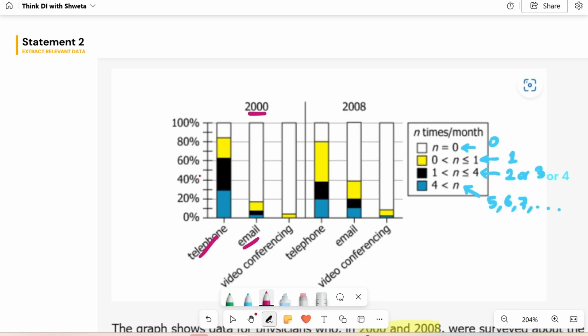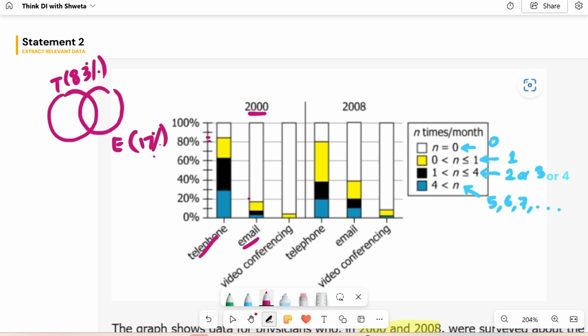Think about all of those physicians who reported using the telephone at all, basically excluding the white section for telephone. You take everything else below that. This yellow line ends up somewhere here, say 83%. So I can say that out of all of the physicians, 83% used the telephone in some degree, no matter how many times a month. Then, same way, when I look at email, it's a much smaller percentage, right? It's just this portion. Say this is 17%. So, email, 17% of the physicians used it.